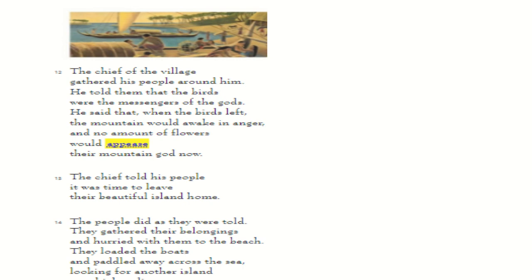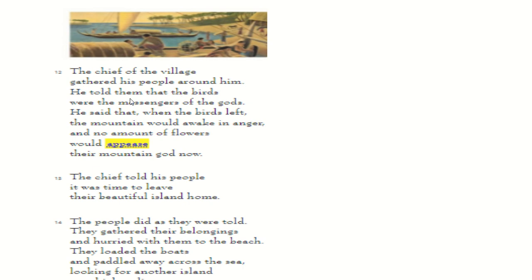The people did as they were told. They gathered their belongings and hurried with them to the beach. They loaded their boats. Now, you'll notice in this section here, the author does not tell you why the birds leave. But I'm seeing here that after the birds leave, the chief is now telling them, oh man, you guys have to leave now. So first, let's see what the text is telling us.